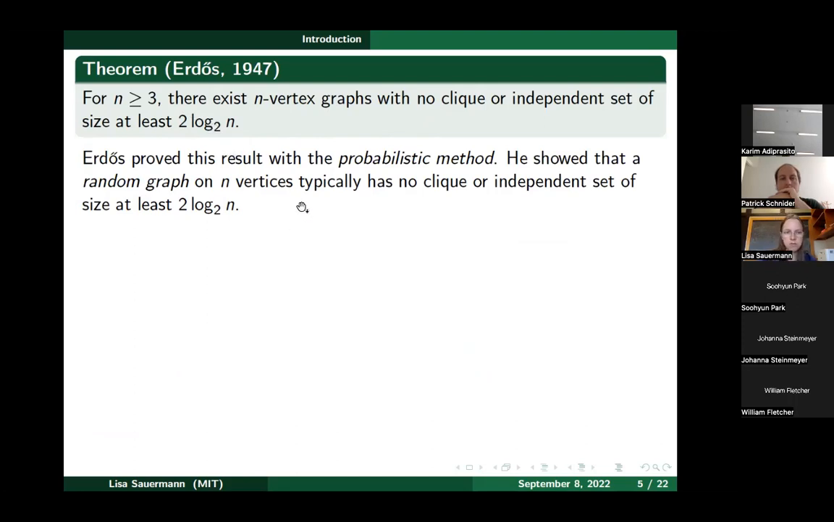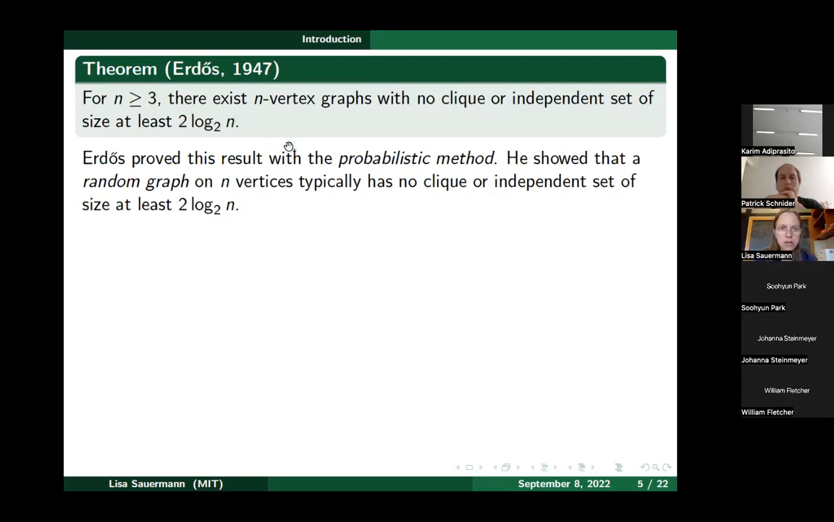So what does that mean, a random graph? You take your n vertices, say labeled from 1 to n, and then for every vertex pair, you decide with probability half whether you put an edge, or with probability half you don't put an edge. Basically you throw a coin for each of these potential n choose 2 edges, an independent coin for each, whether or not you place that edge. That gives you a random graph, and typically, with probability tending to 1, this graph doesn't have a clique or independent set of this size.